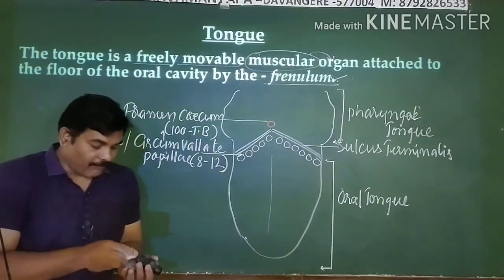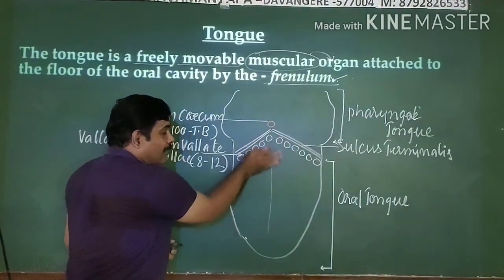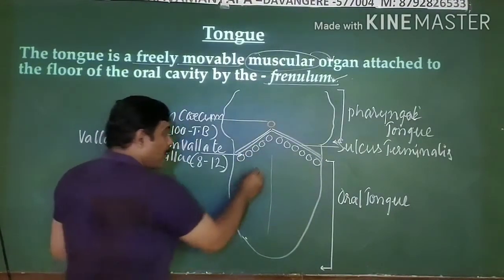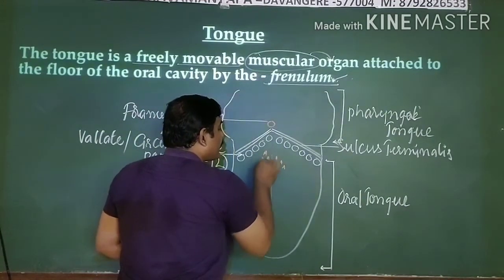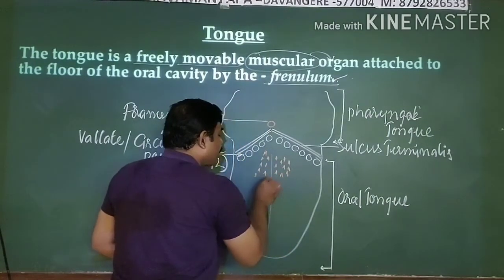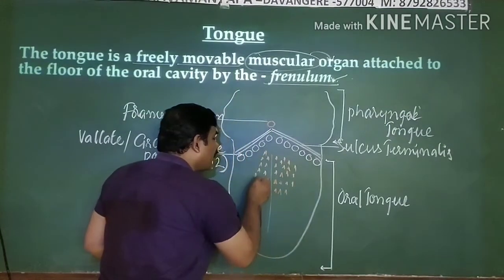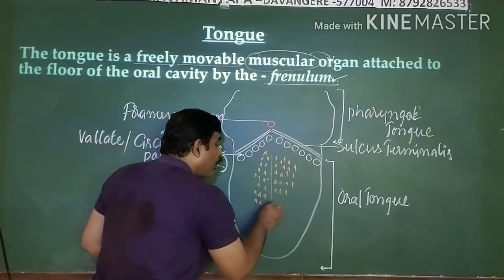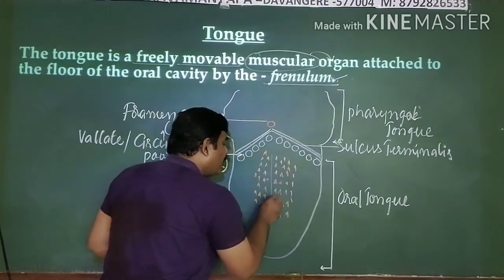The second type of papillae are present on the middle of the tongue at its free upper surface. All these papillae are conical in shape, but numerous in number, that means more in number. And they are the smallest papillae on your tongue. Interesting point.